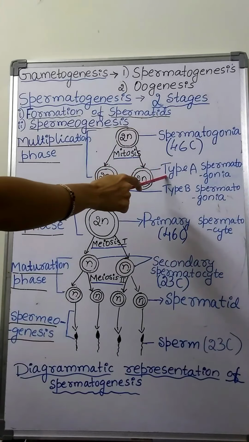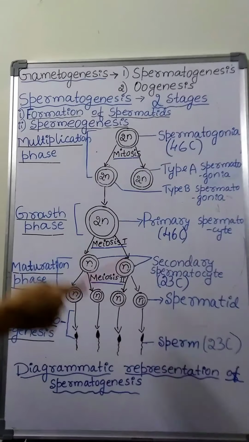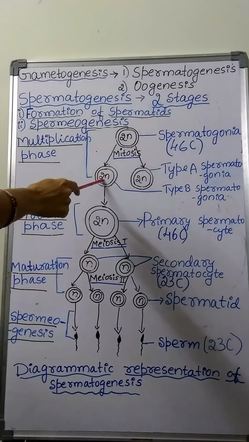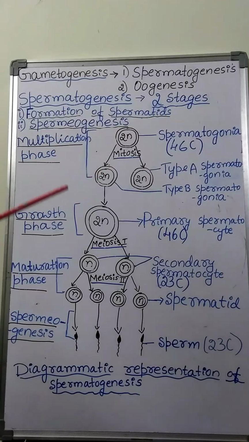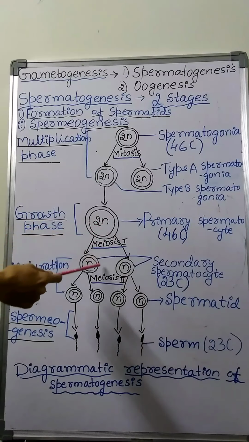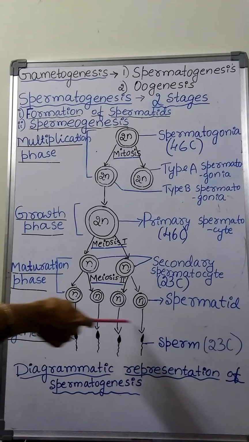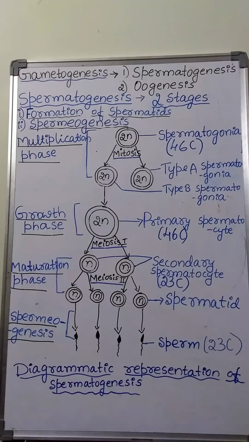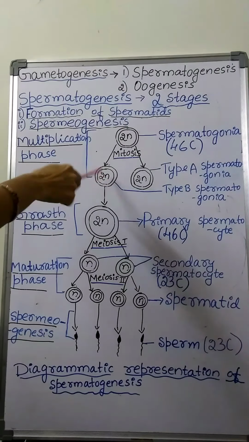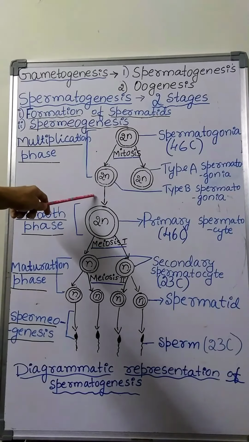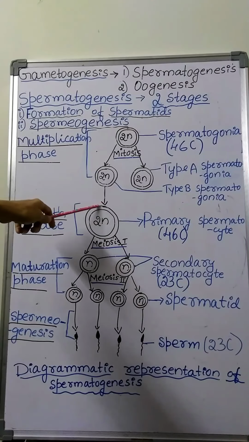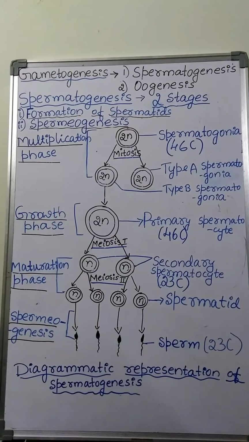They won't play any role in the formation of sperms, whereas type B spermatogonia are the precursors of sperms. That means type B spermatogonia undergo cell division and finally produce the sperm. Type B spermatogonia enter into the next phase, called the growth phase.